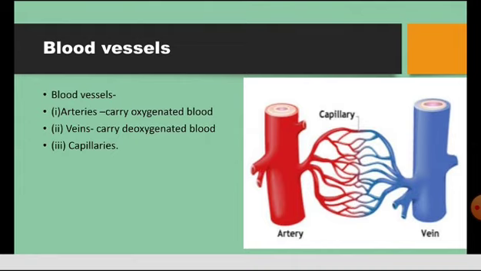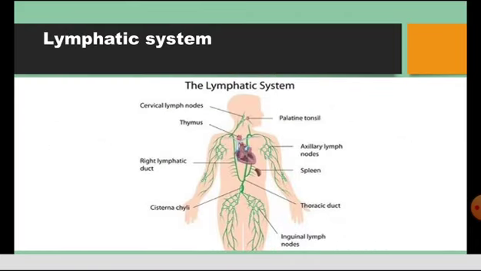Now, let us move on to the next topic, the lymphatic system. The lymphatic system is one of the circulatory systems. It is yellowish in color. This lymphatic system is the second important circulatory system that permeates the entire human body.